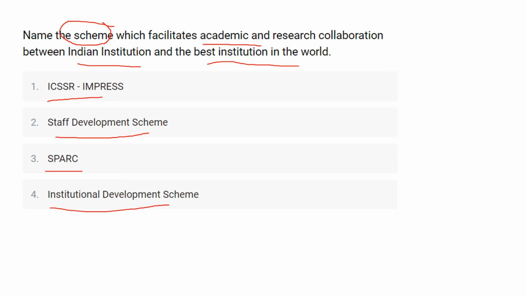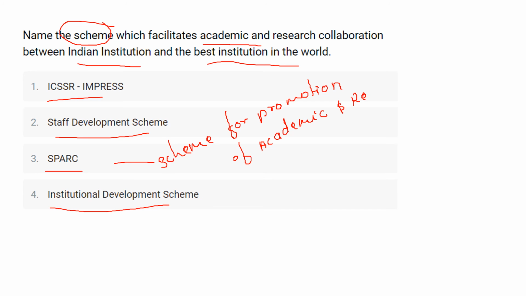Okay, the Minister of Human Resource Development, Shri Prakash, launched the web portal of this scheme for the promotion of academic and research collaboration, that is SPARC. Please remember the full form here, that is Scheme for Promotion of Academic and Research Collaboration.